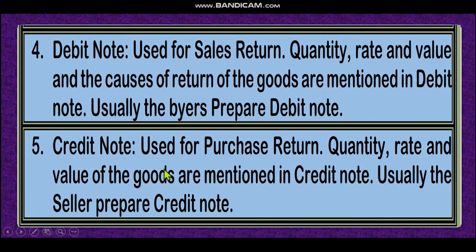Dear student, next topics. Debit note, which we use for purchase return. Quantity, rate, value, and causes of return of goods are mentioned in the debit note. Usually, the buyer prepares the debit note. Credit note is used for sales return. Quantity, rate, value of goods are mentioned. Usually the seller prepares the credit note.